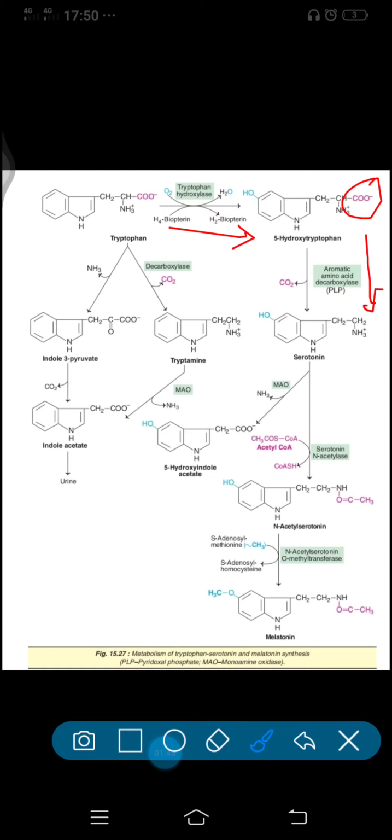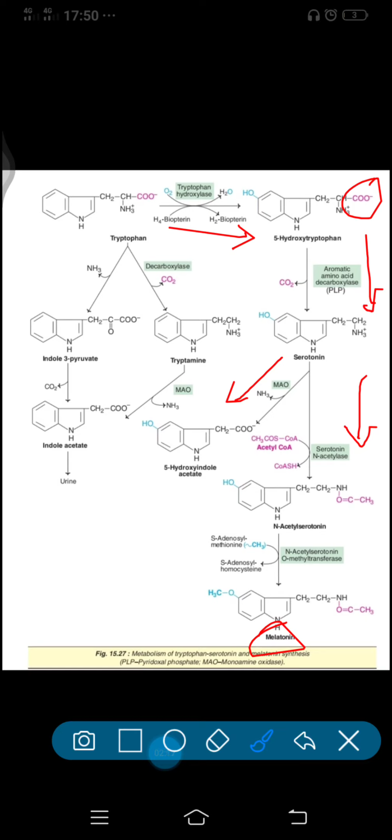Now, further this serotonin can either be metabolized, it will be metabolized by this step, or it will further undergo enzymatic reaction to produce melatonin. Serotonin, first we will see how it gets metabolized.